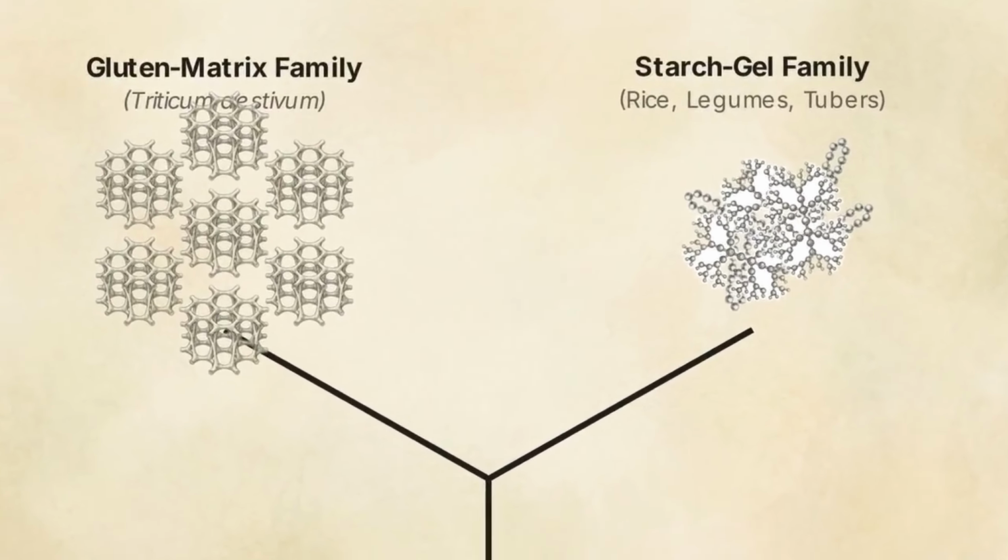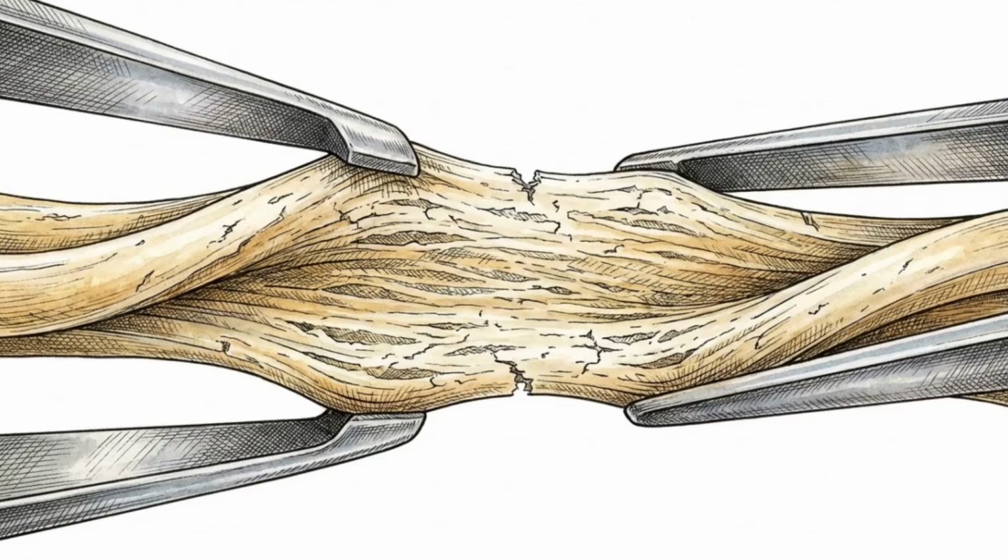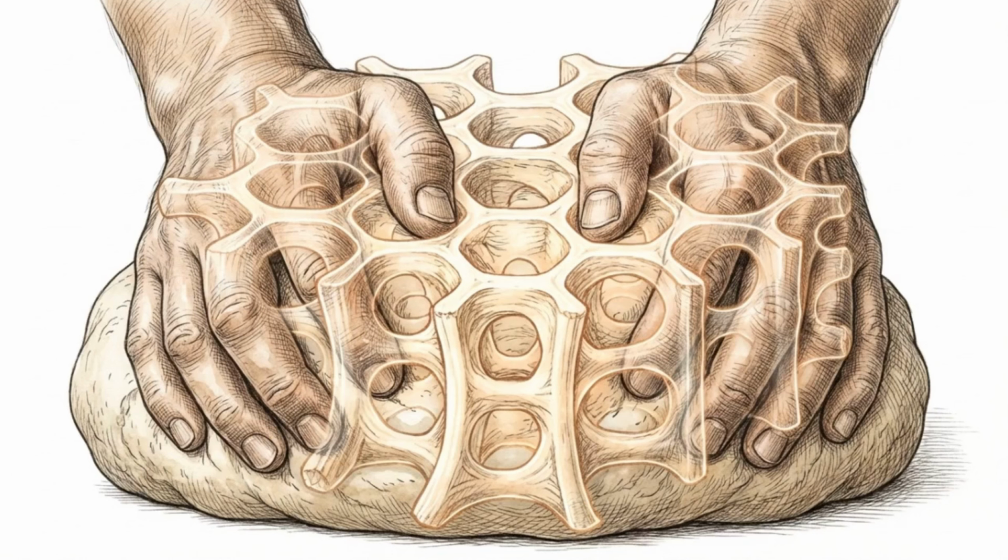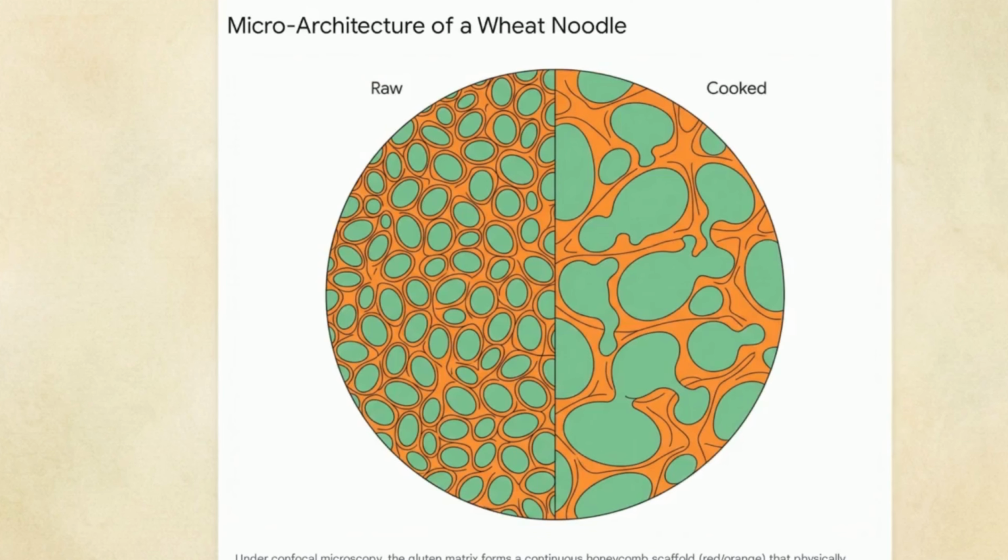of starch polysaccharides. Predicting how a noodle behaves under thermal and mechanical stress depends entirely on mastering the physics of this microscopic divide. In the gluten matrix family, mechanical shear forces the endogenous gliadin and glutenin proteins in wheat flour to crosslink. This creates a continuous structural scaffolding. Confocal microscopy reveals a rigid, three-dimensional protein honeycomb.